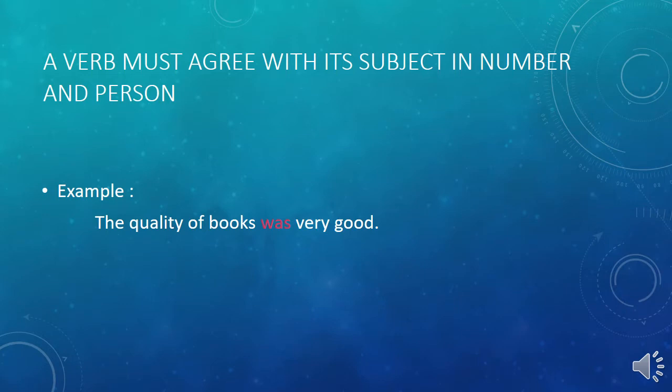Therefore, the verb changes according to the subject. Let us revise the various rules of subject-verb agreement. And the very first rule is a verb must agree with its subject in number and person. For example, the quality of books was very good.